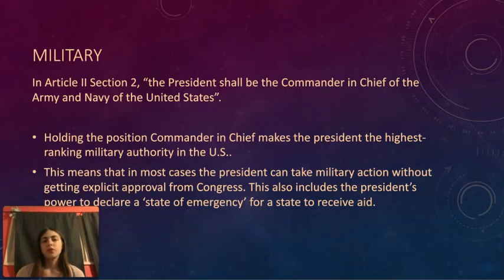For example, military power. So this means that the president holds the position of commander-in-chief, making him the highest-ranking military authority in the U.S. It also means that in most cases, the president can take military action without explicit approval from Congress. And this also includes the power to declare a state of emergency.